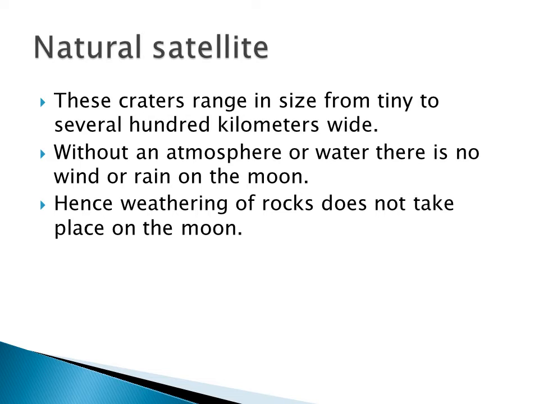What you have to do? At night you go to the terrace and you see the shape of the moon. One day it will be new moon, one day full moon, one day waning crescent, one day gibbous. So like that, the moon has different shapes.